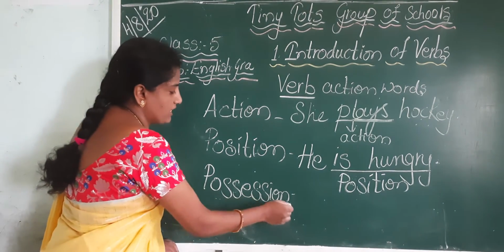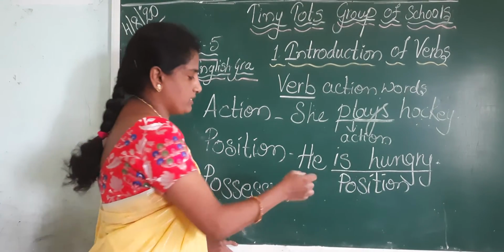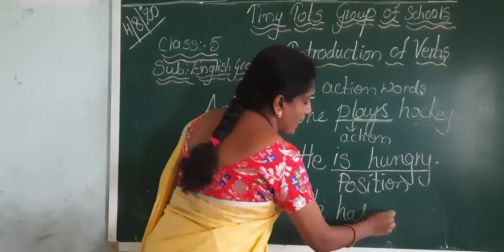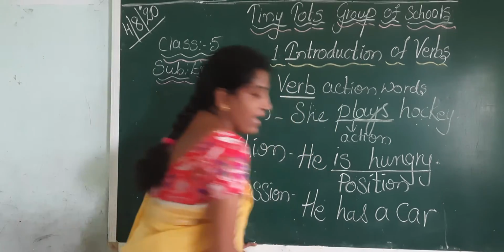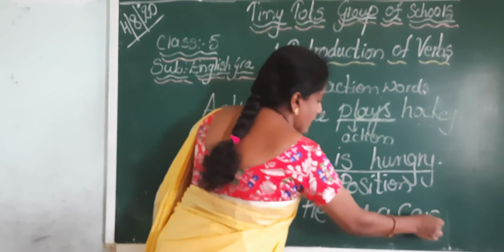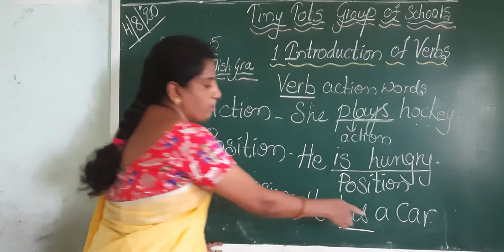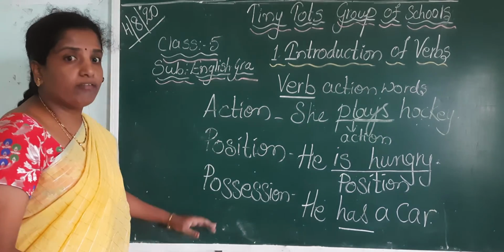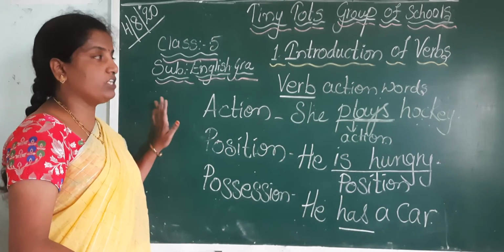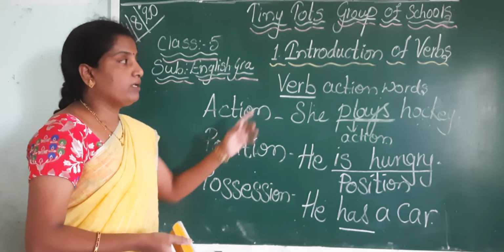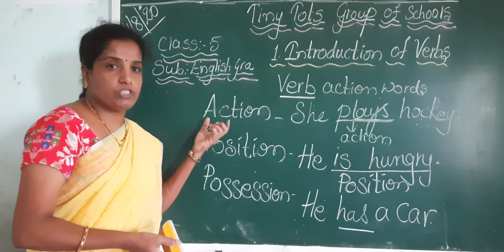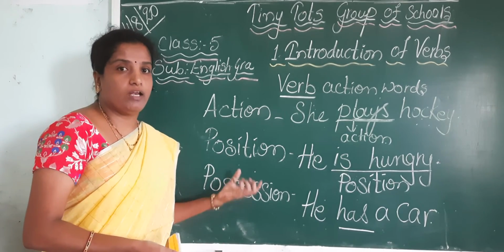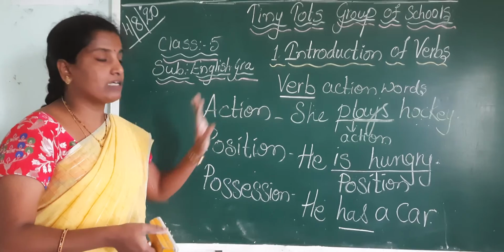Next, children, possession. What is possession? Possession is nothing but having, owning something. He has a car. Here, "has" denotes the ownership of the car. Here he is having a car. So here we have a clear clarification of the definition of the verb. The words which tell us about the action, position and possession of a noun or a pronoun are known as verbs.